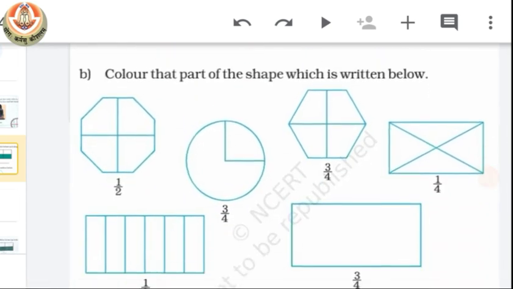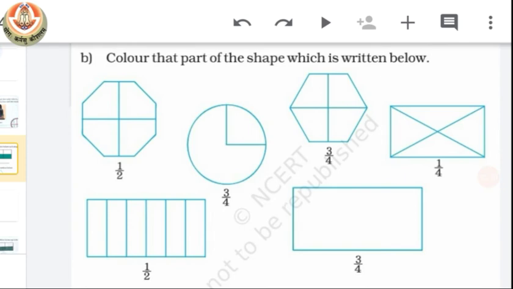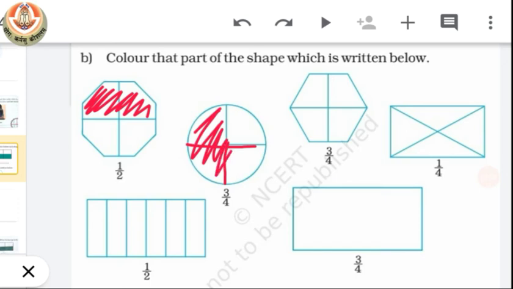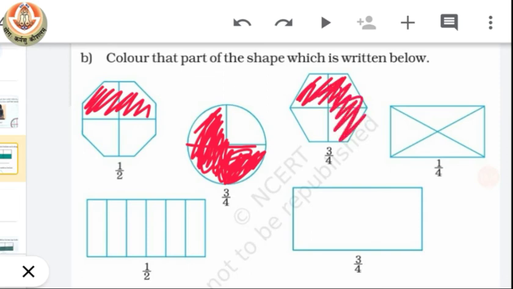Now we have to color the part as given. The first one, in which we have to color 1 out of 2. So that means half. You can see here, this is the half of the whole. Now in this one, 3/4. If we divide that circle into 4 equal parts, then out of 4 we have to color 3. So this is our shaded portion. Then we have 3 out of 4. So we have 4 equal parts, and out of them we have to color 3.